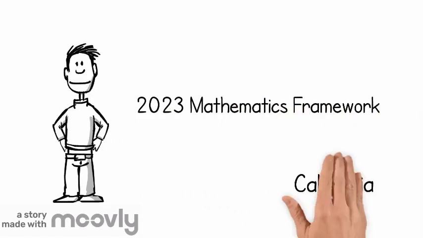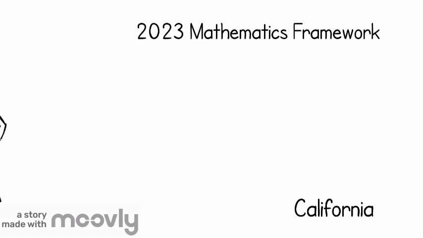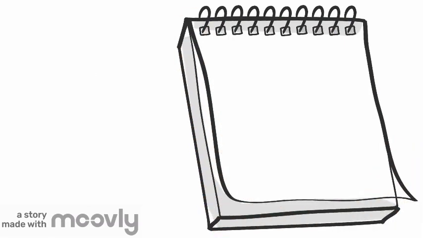Welcome to the 2023 Mathematics Framework for California Public Schools. This framework serves as a guide and is designed to help implement the California Common Core State Standards for Mathematics, adopted in 2010 and updated last in 2013.